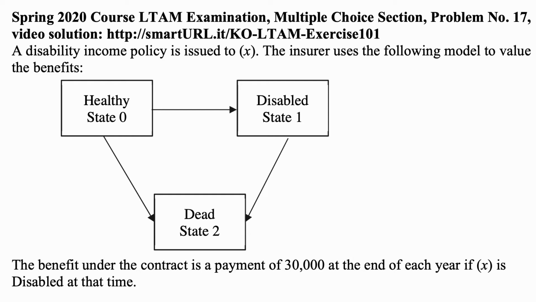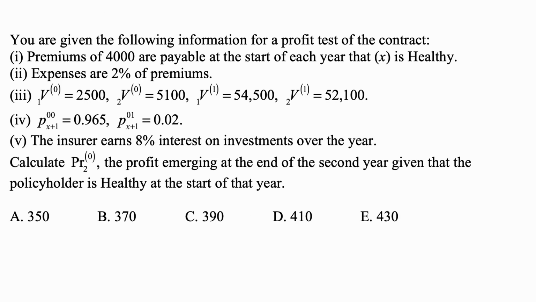Note that the model does not allow for going back from a state of being disabled to a state of being healthy. The benefit under the contract is a payment of $30,000 at the end of each year if X is disabled at that time. Now, this is not the end of this problem. There is a little bit more. You were given the following information for a profit test of the contract. 1. Premiums of $4,000 are payable at the start of each year that X is healthy. 2. Expenses are 2% of premiums, so that 98% of premiums is available for benefits.